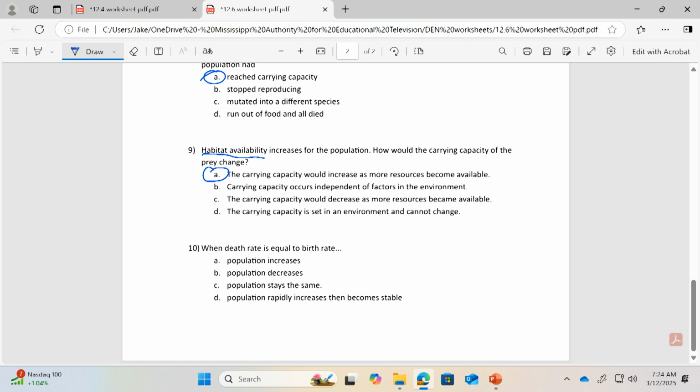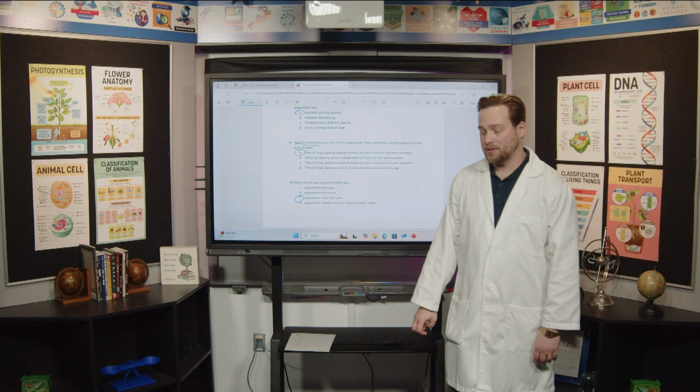When death rate is equal to birth rate, the population is going to stay the same size. So you're losing as many individuals as you're gaining. That means the population is generally going to stay there at the same size.